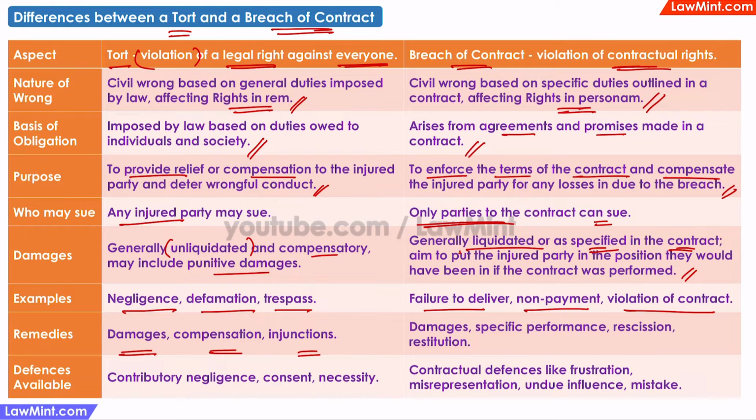In a breach of contract suit, the remedies may be damages, specific performance, rescission, that is cancellation of the contract, and restitution, that is restoration of the benefits wrongly received. And in a suit for tort, the defendant can claim contributory negligence, consent, or necessity as a defense. In a breach of contract suit, the contractual defenses like frustration due to unforeseen events, misrepresentation, undue influence, or mistake may be claimed as defense.